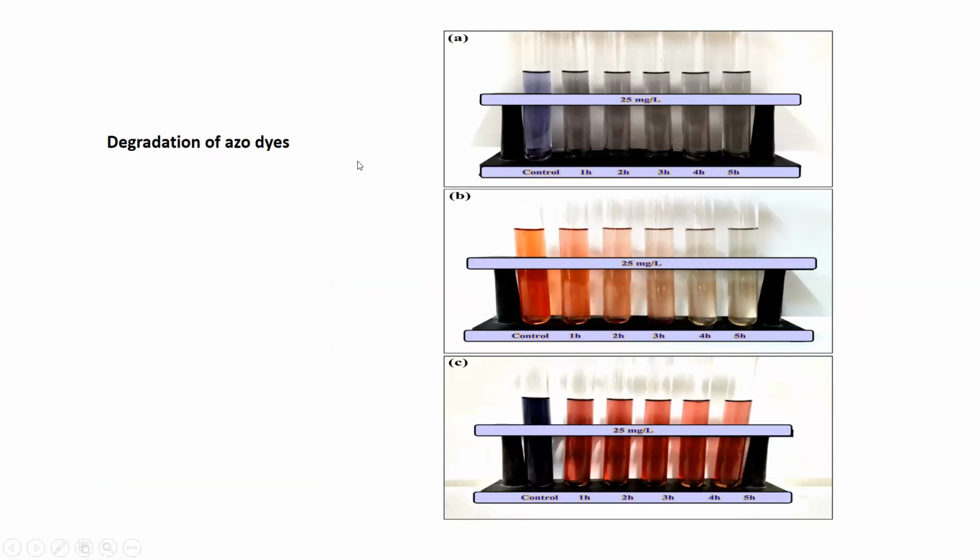So we applied these nanoparticles, and as the time increased, the color removal increased, and this means that the degradation efficiency is directly linked to the degradation efficiency of the nanoparticles with the textile dyes. So they also have the ability to degrade the textile dyes with the passage of time.